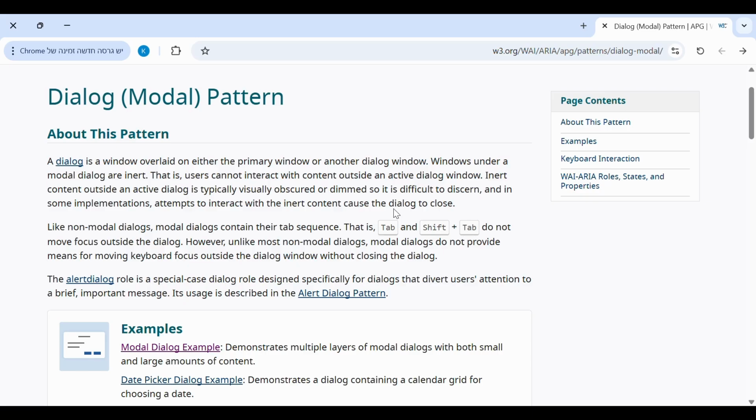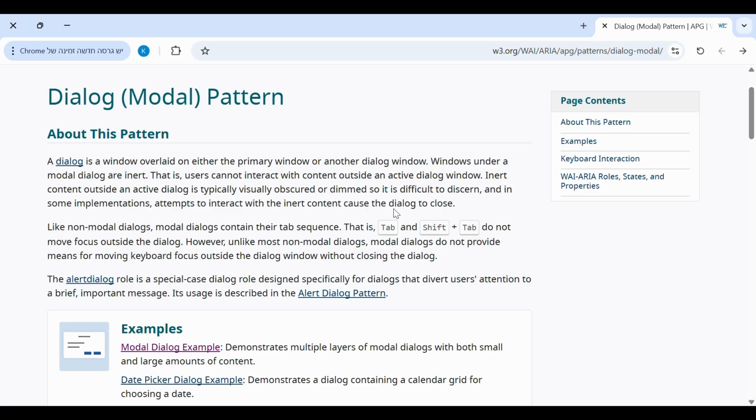The important part here is to understand that everything that is under the dialog should be inactive when the dialog itself is open. It means that the user shouldn't be able to interact with content outside an active dialog window.